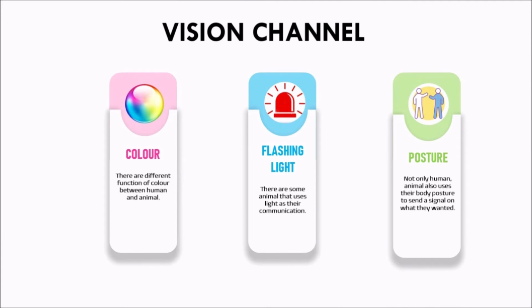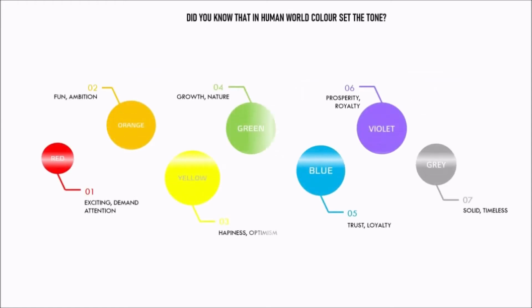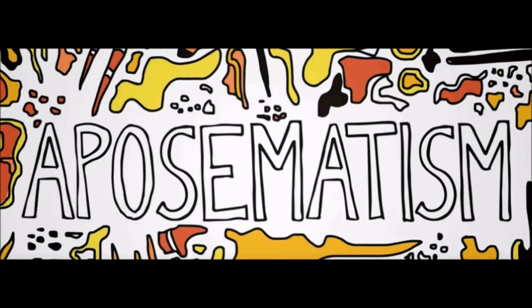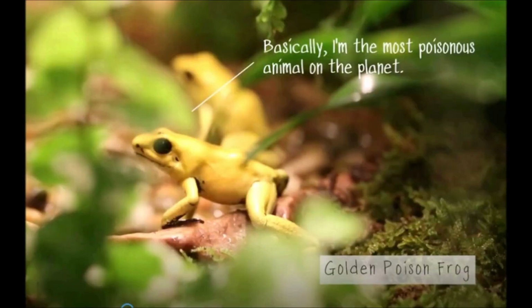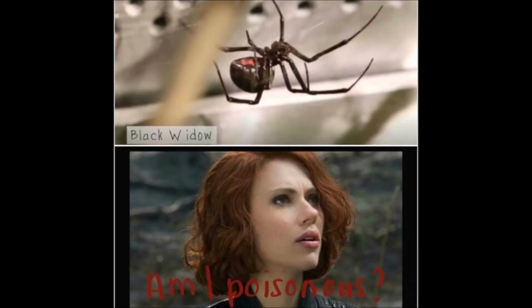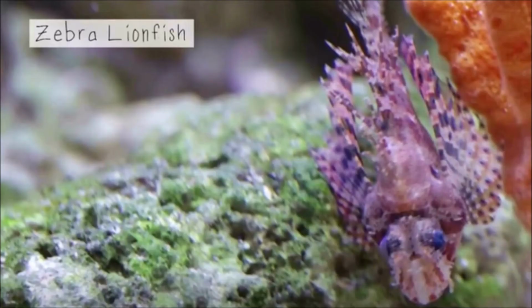Visual channel. First, color. There are different functions of color between humans and animals. Did you know that in human, color set a tone? So these are the color and their meaning. Which color that you are wearing right now? Different in animals, colors such as red, yellow, orange, black, and white are called as aposematism. These colors show as a warning. Examples of the animals are the golden poison frog, black widow, and zebra lionfish.